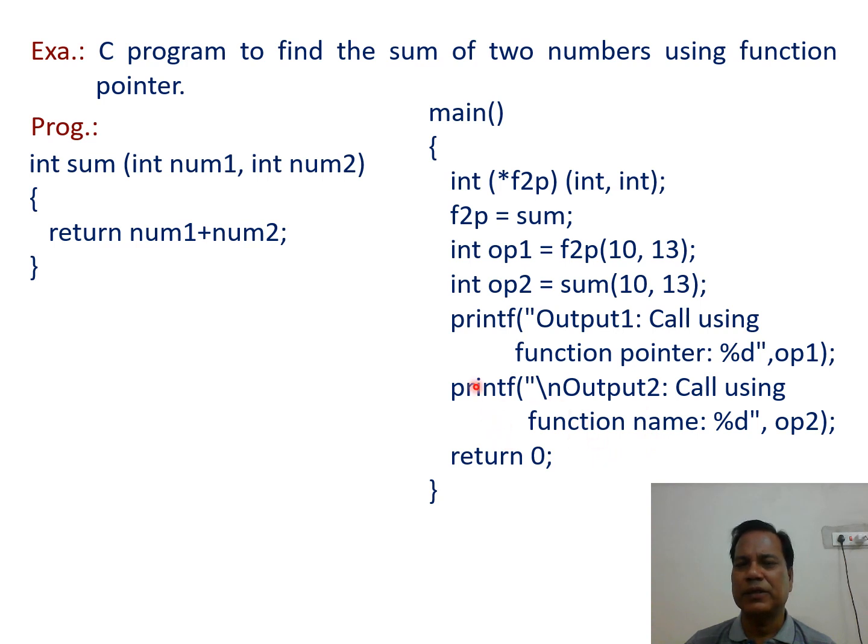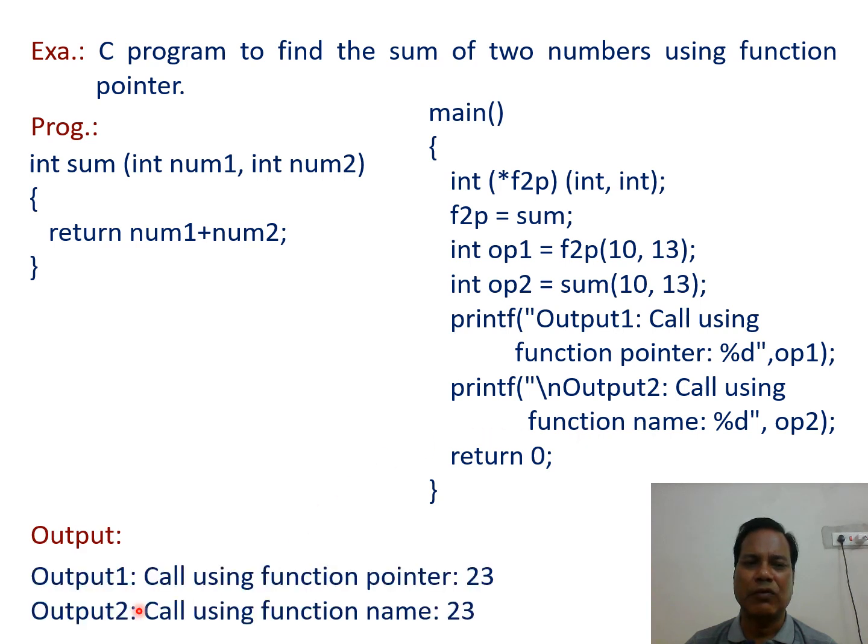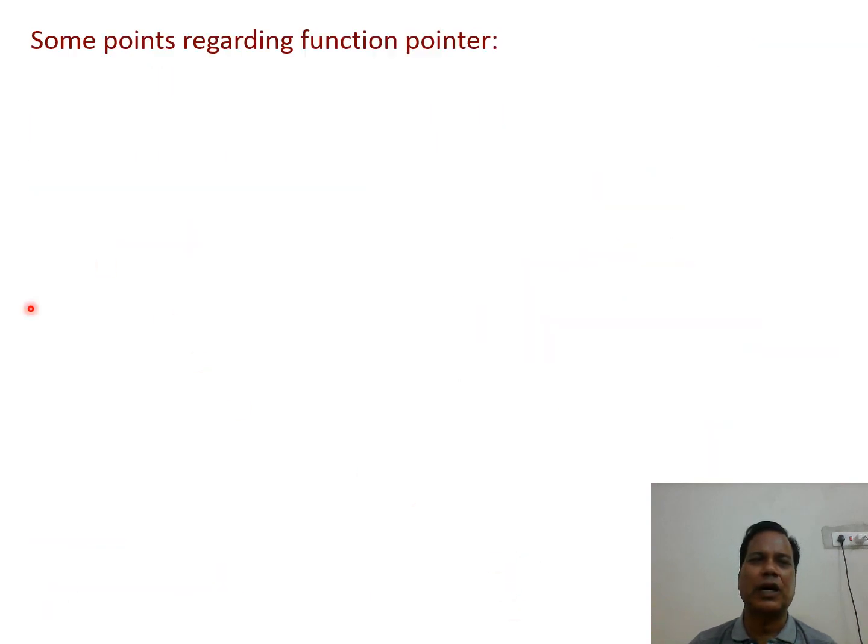Then in the next output, call using a function name. So in this program we see that a function can be called using the function pointer, or called by its name, which we are familiar with. So when this program is run, we get the output like this one. Output: call using function pointer, and the addition is printed, 23. In a similar way, when the function is called by the name, the same result is printed.